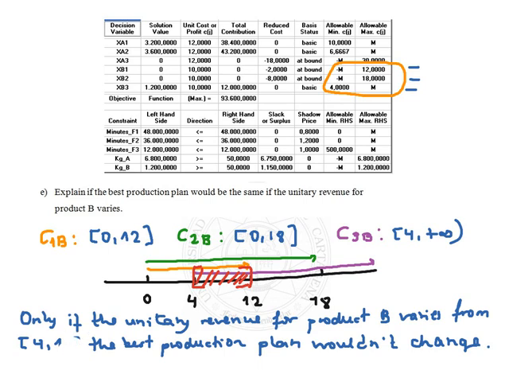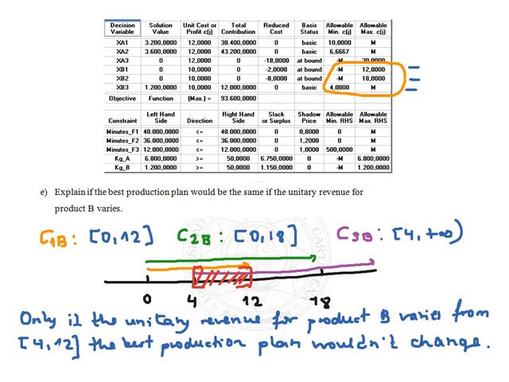From 4 euros to 12, including the extremes, then the best production plan wouldn't change. Out of that interval, the best production plan would be different.